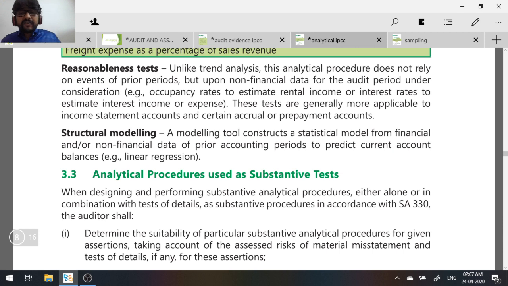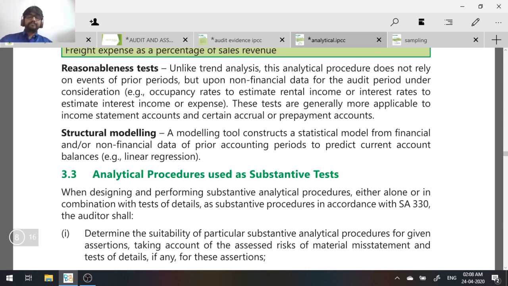Then you have something called structural modeling. Structural modeling is basically a statistical modeling tool, where you use prior accounting periods' data with the statistical tool to predict what could be the amount in the current year. Then you see the prediction and the real amount and see the deviation. This is called structural modeling. So there are four techniques available as substantive analytical procedures. One, trend analysis; then ratio analysis; then reasonableness test; and fourth, structural modeling.